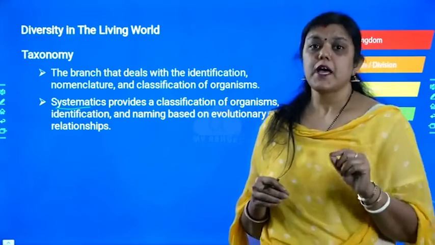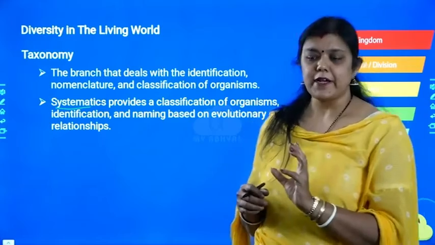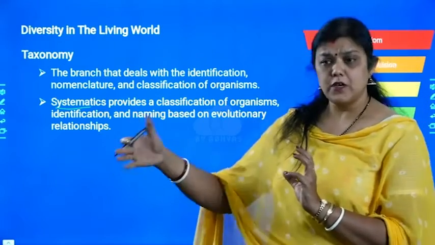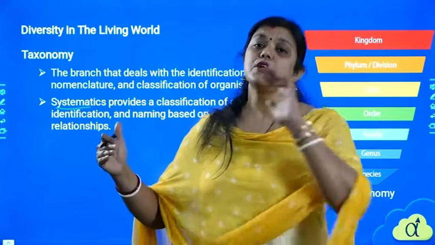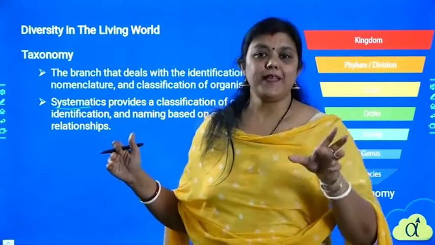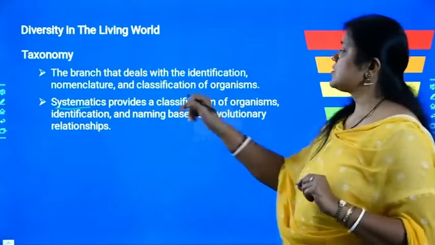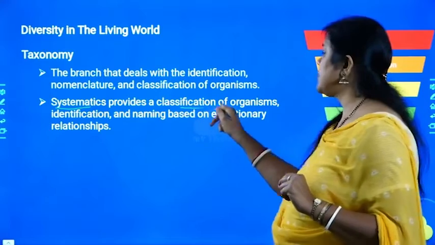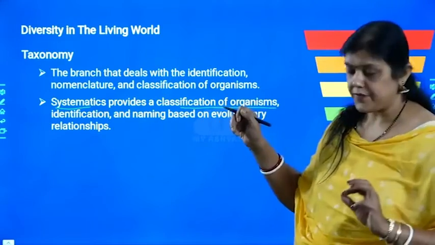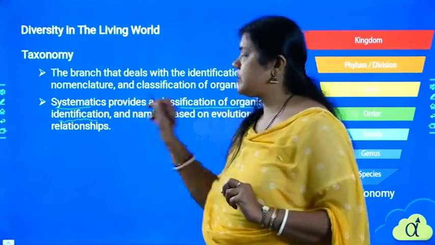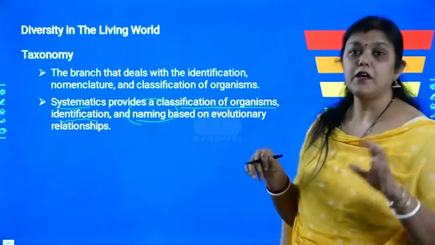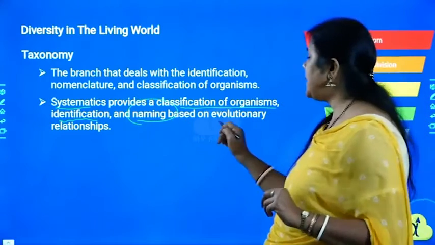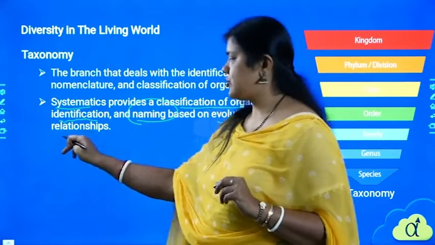What are those systems? Those come under this systematics, which will give us some rules, and set some of the criteria that need to be followed so that we get the proper naming of an organism. So systematics provides a classification of organisms. They will classify the organism, identify the organism, and name the organism based on the evolutionary relationship.